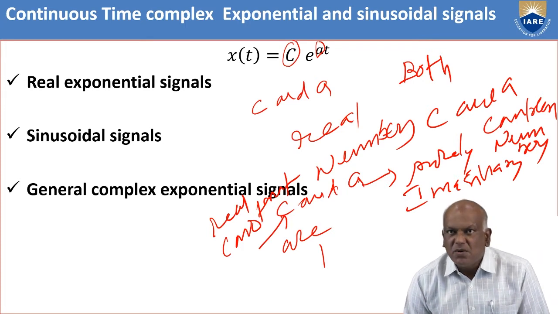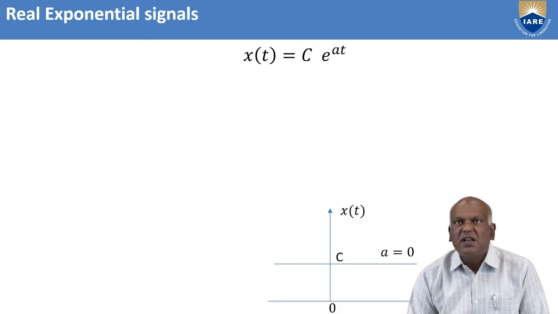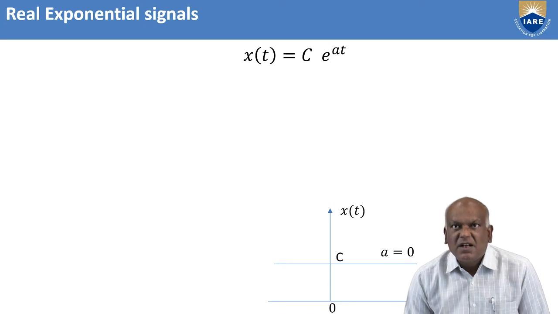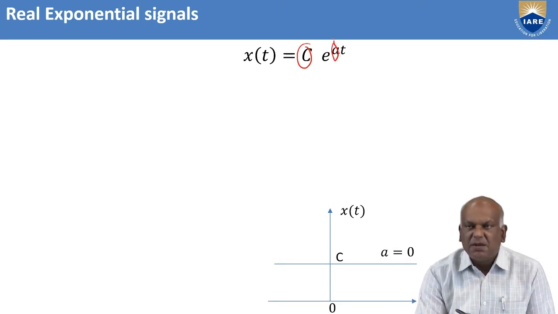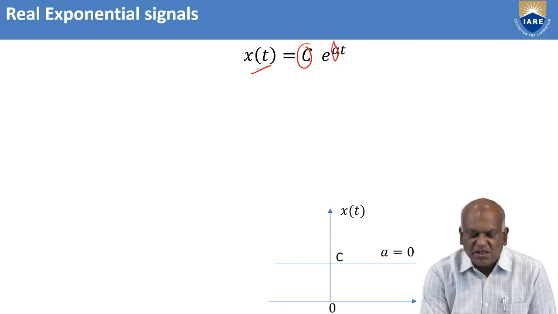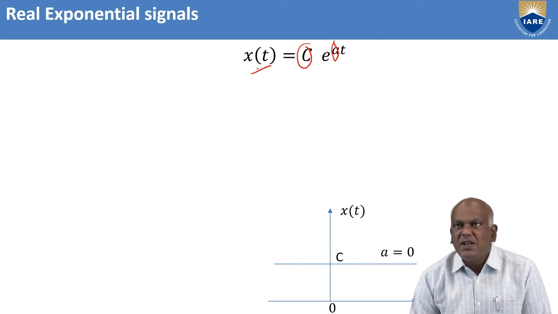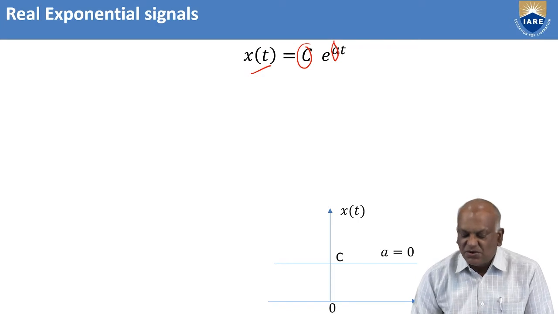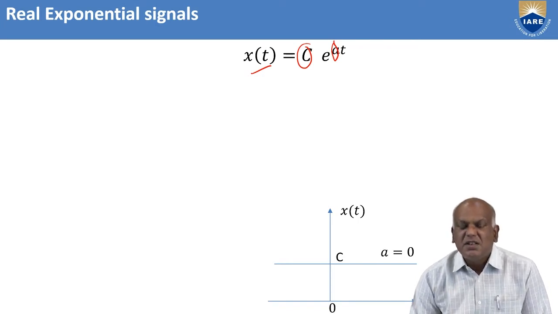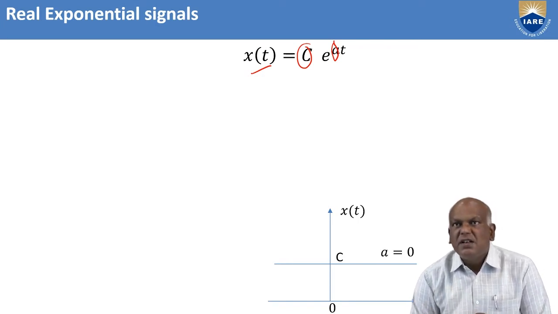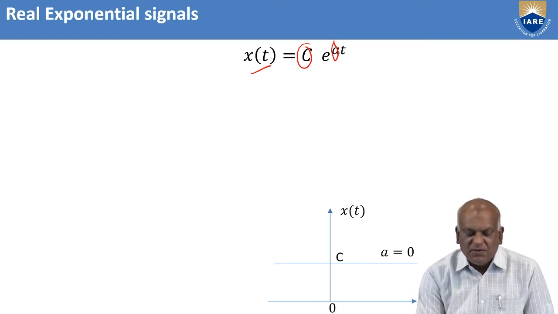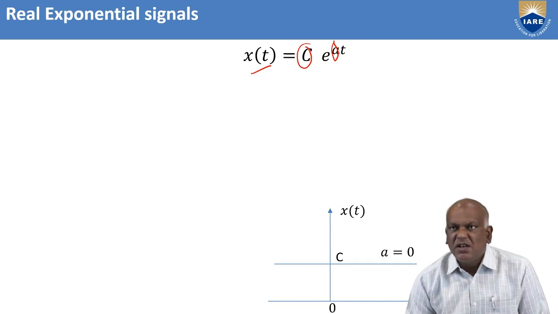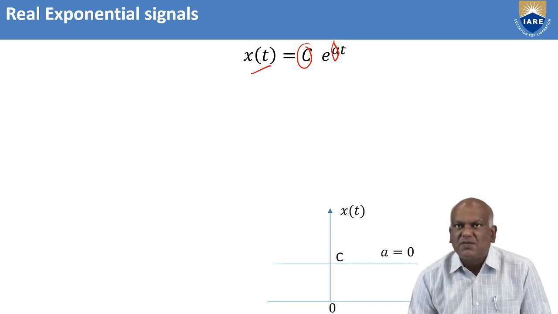Let us discuss them one by one. First, we go for the real exponential signals. In a real exponential signal, c is a real number and a is also a real number. The expression is given by x of t equal to c e power at. For these signals, different values of a exhibit different types of behavior. Let us discuss a greater than 0, a less than 0, and a equal to 0. What is the behavior of x of t?